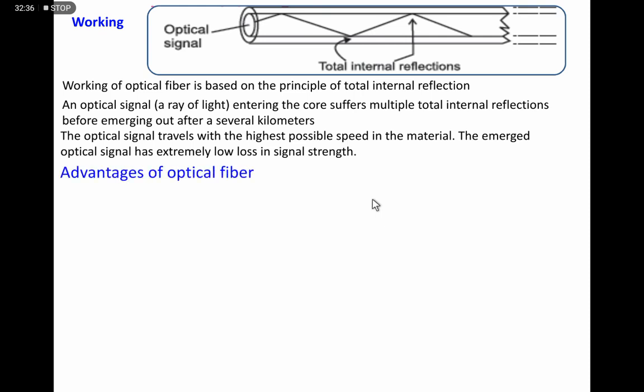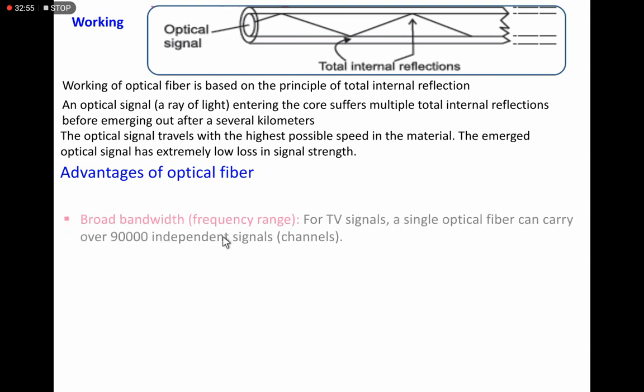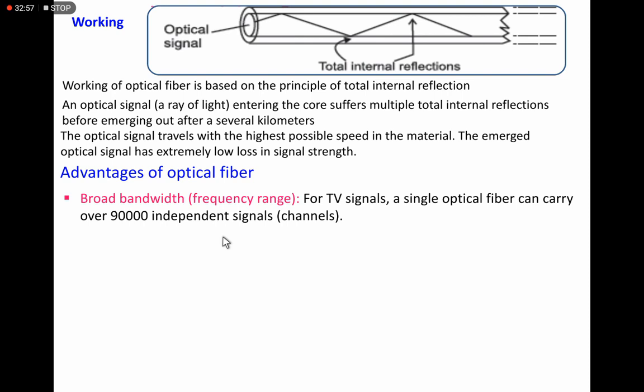Now, the advantages of the optical fibers. Nowadays, optical fibers are used for communication. So what are the advantages? First, frequency range, broad bandwidth.